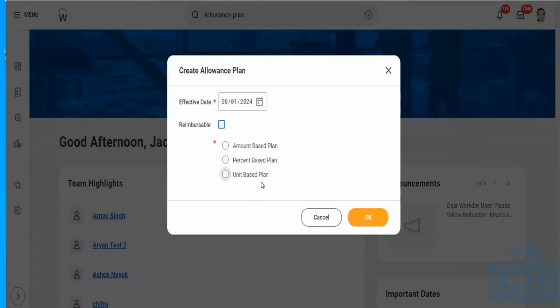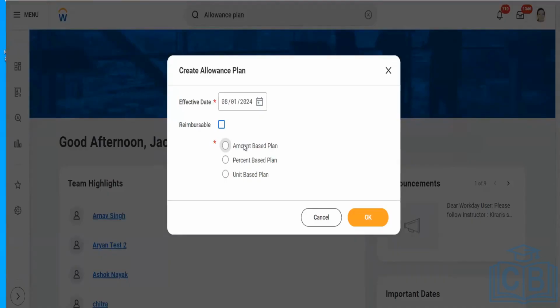Apart from that, we have the unit based plan, like what we did for the unit salary employees. With the unit salary plan, they get paid only depending upon the number of units they are producing or working on. This is something additional that they will be getting as an allowance.